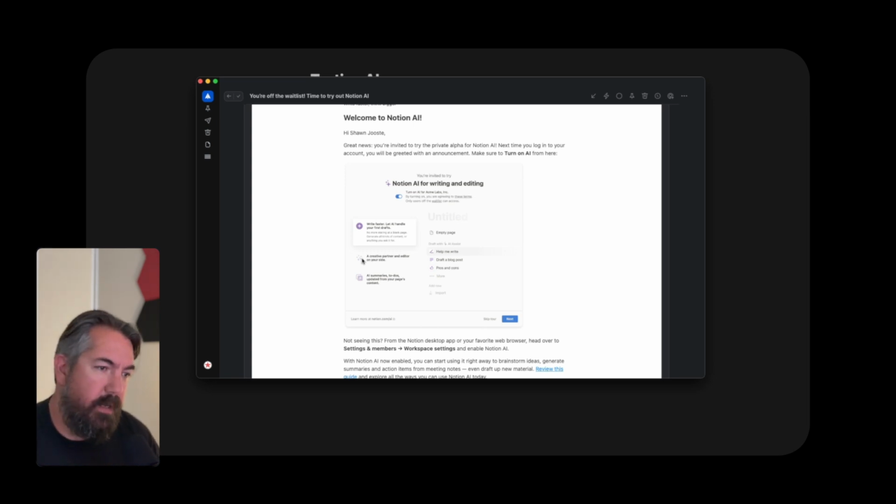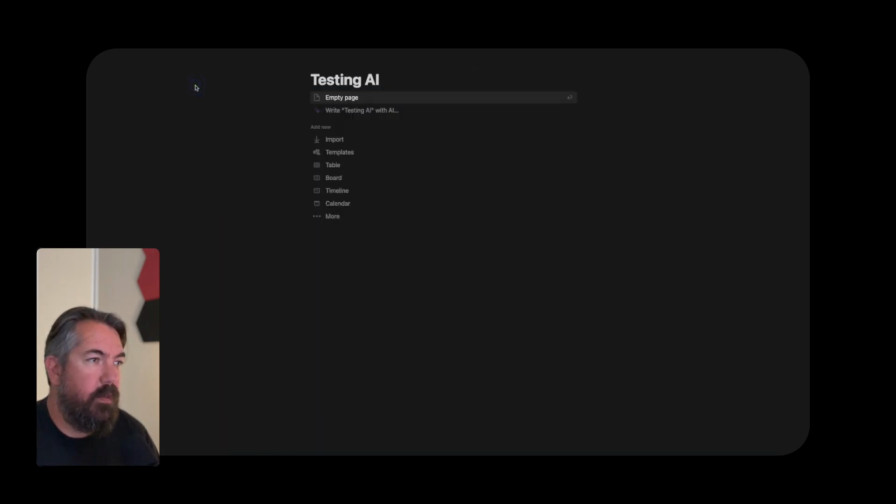If you go to their website, you can add yourself. I think the waiting list at the moment is probably in the millions. I was like 250,000 or whatever when I signed up. So I got in there. I've not played with this at all, so I thought this is like first impressions, Notion AI and how it works.